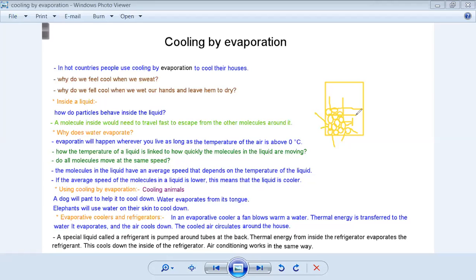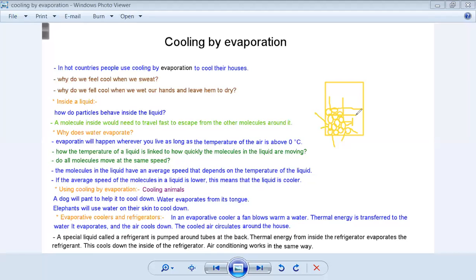Why does water evaporate? Evaporation will happen wherever you live, as long as the temperature of the air is above zero. So it takes time. For example, if it's a cold place, it will evaporate, but it will take a longer time than if you placed this cup in hot weather. But it will evaporate. Above zero, it will make the water evaporate.